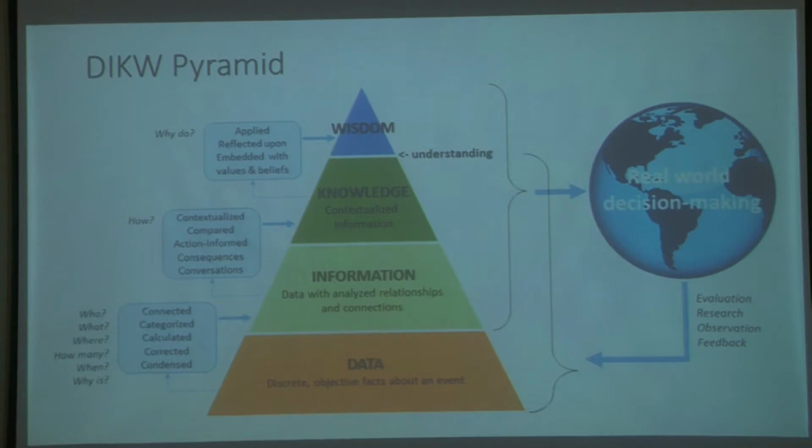And that is the pyramid which is called the DIKW pyramid. So wherein the data that you begin with gets transformed into, or abstracted into, something that you can utilize at a much, much higher level.